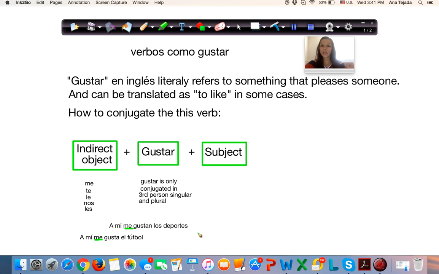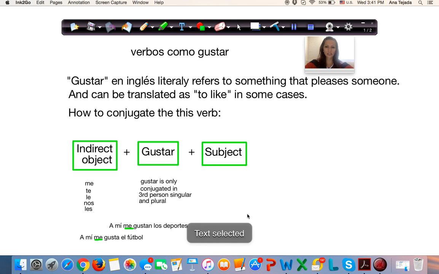It could be football, volleyball, basketball, right? So it's plural. The next one, a mí me, again me, because I am the one talking, yo. That's the indirect object corresponding to it. Gusta, singular, because the subject following, el fútbol, is singular.